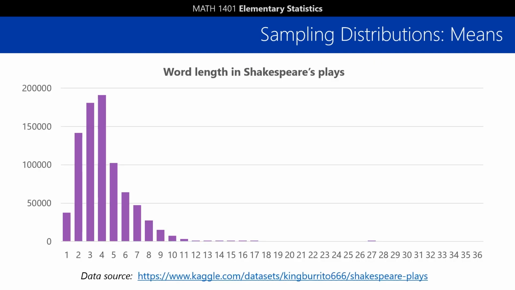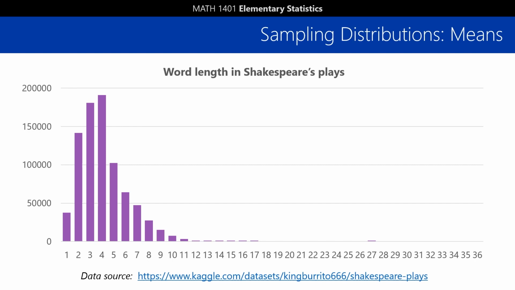Anyway, let's fast forward to the modern age, when we can take a look at old works with a new lens. Thanks to websites like Kaggle and a little bit of coding in Python, we can take a big data look at all of the words in Shakespeare's plays, over 800,000 of them total, and generate data about how many letters long each word is.